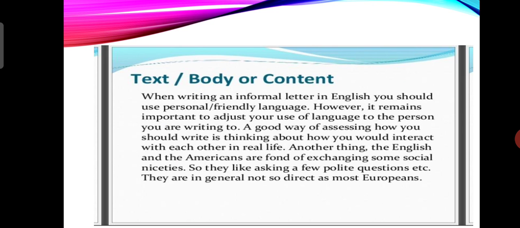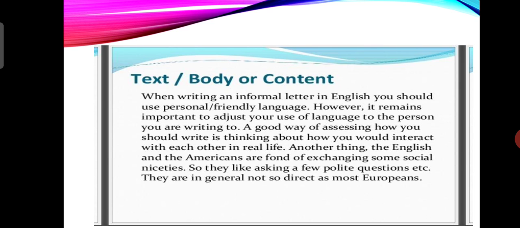What is text or body or content? When writing an informal letter in English, you should use personal friendly language. However, it remains important to adjust your use of language to the person you are writing to.